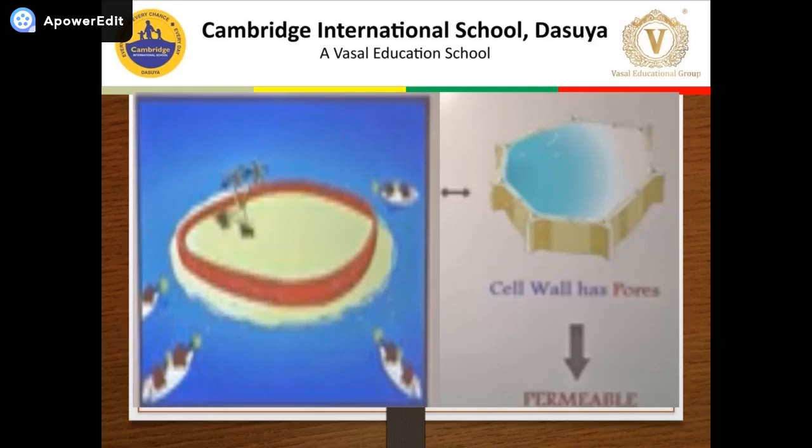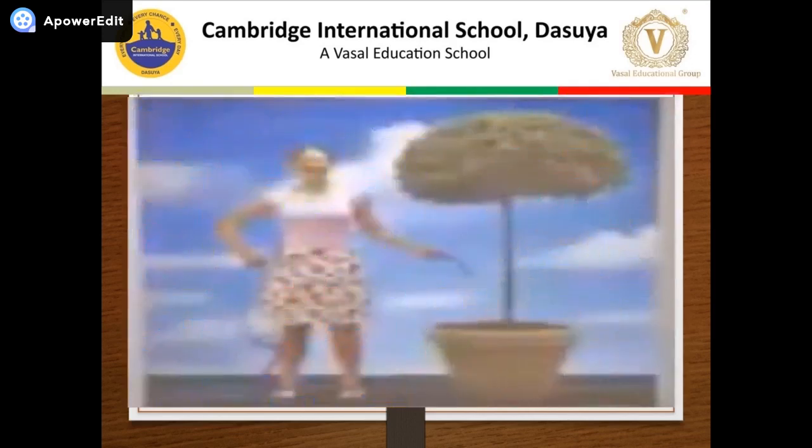Now let us verify if plant cells indeed have pores on their cell wall. When you water a plant, you always water it in the soil. So how are the roots taking in this water? I told you that the entire plant is made up of plant cells. Even the roots are made up of plant cells, which are bound by a tough and rigid cell wall. So how is this water passing through the tough and rigid wall?